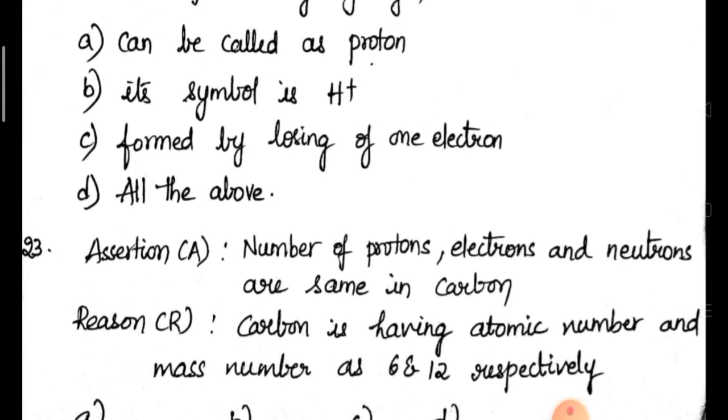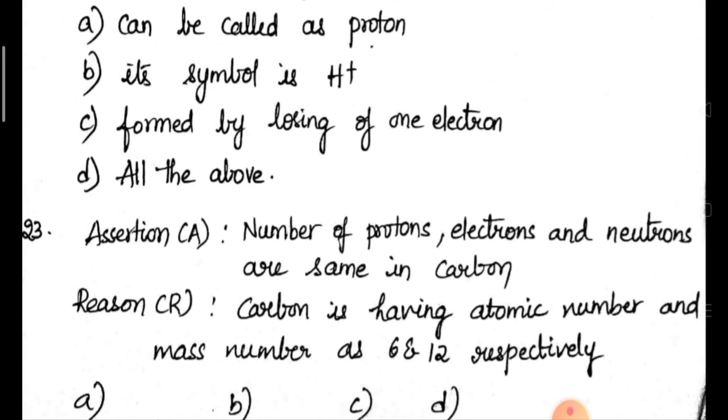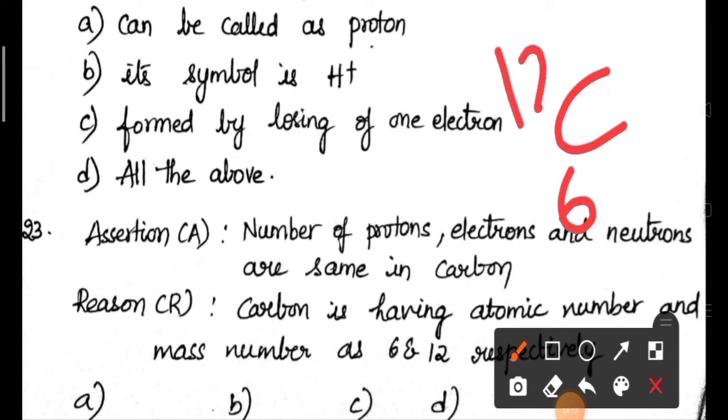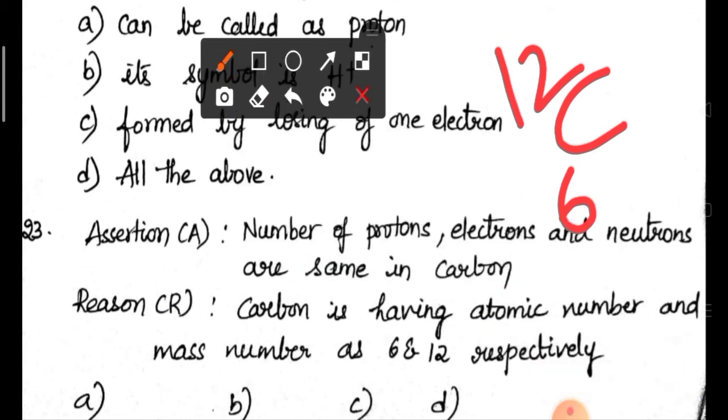23rd question. Assertion: number of protons, electrons and neutrons are same in carbon. First of all, you need to write carbon along with atomic number and mass number, C 12 6. Then reason: carbon is having atomic number and mass number as 6 and 12. This 6 represents the number of protons or number of electrons.